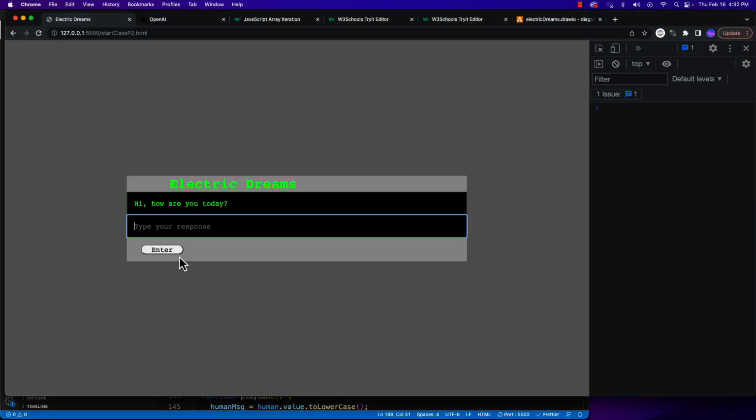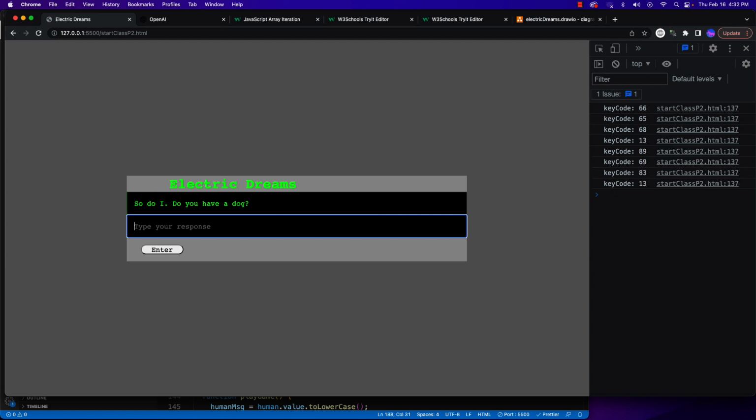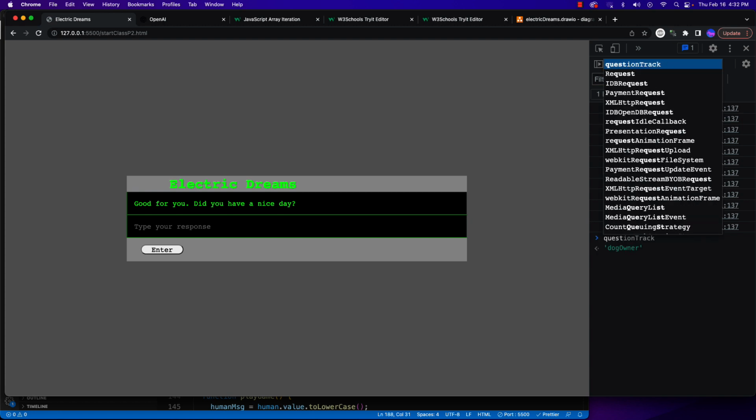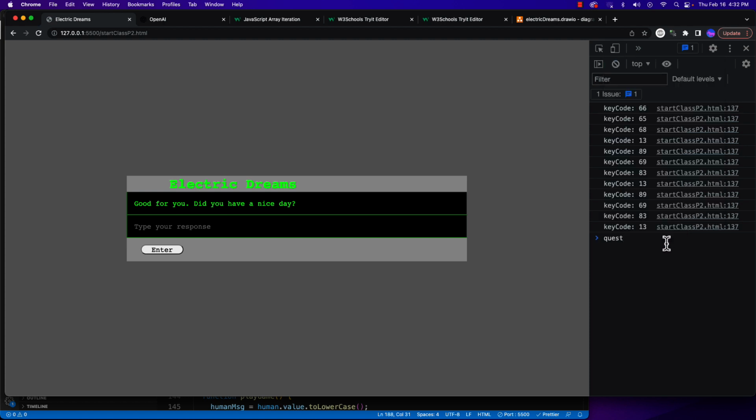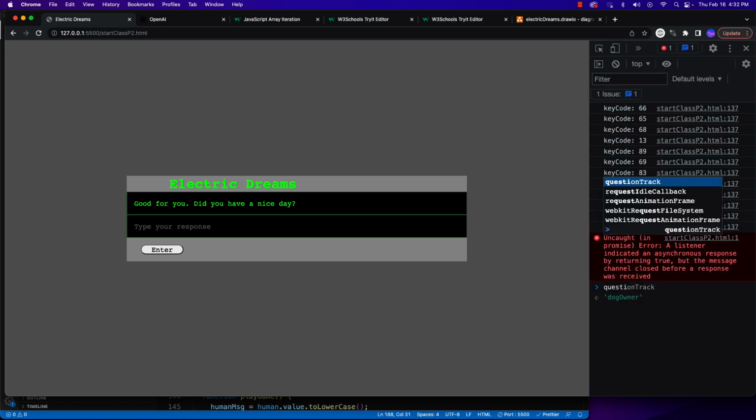But now if I save this and go here and I'll say bad, and then I'll say yes, and then it says, so do you have a dog? And I'll say yes. And now we're in our question track at this point. We're now in the generic ones, because if we go into our console and look, and I type in question track, we can see that it's coming up our question track. So one thing you can do in the console, you can type in a variable name and it shows you what the current value is. So I don't even have to log it. I can just type it over here and we can see it's dog owner.